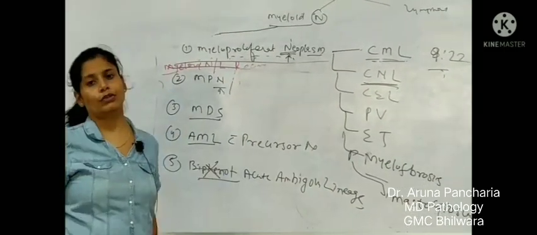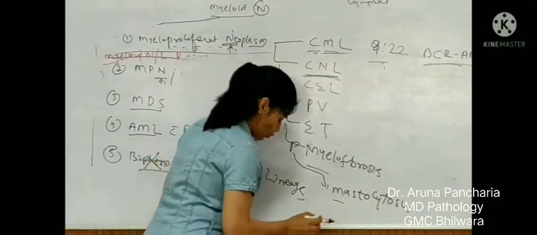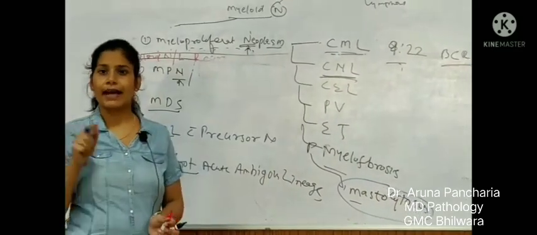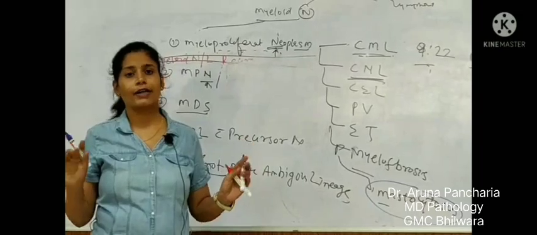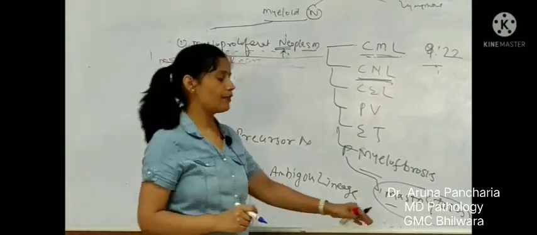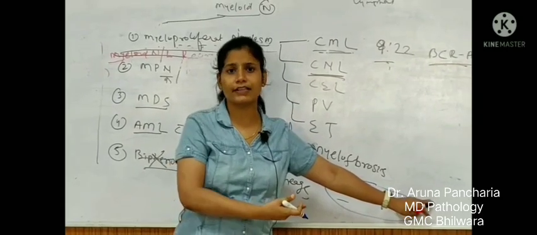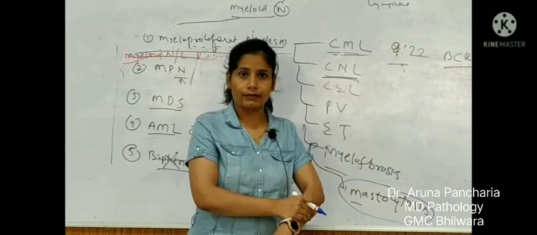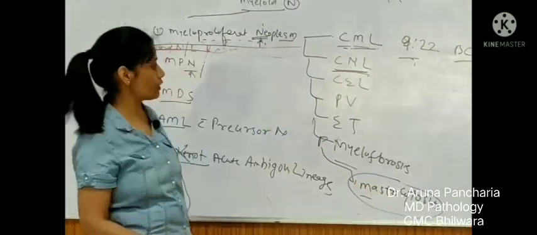So what is new in 2008 and what is new in 2016? The word mastocytosis. Mastocytosis was added in the WHO 2008 classification. It was not there at all in the 2002 classification. And further sub entities of mastocytosis, because it is related with the mast cell, include mast cell leukemia, mast cell sarcoma, cutaneous mastocytosis. All these things will be there in mastocytosis.